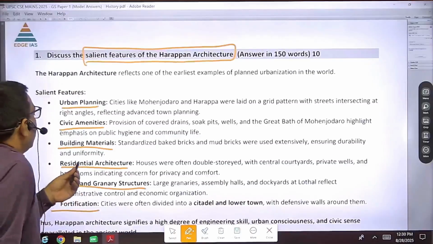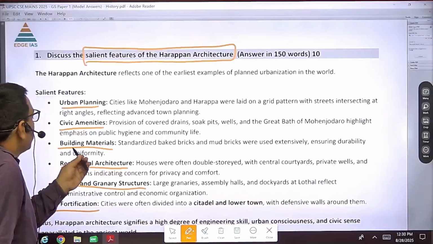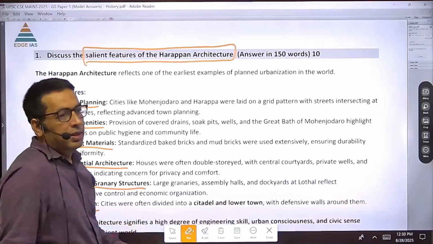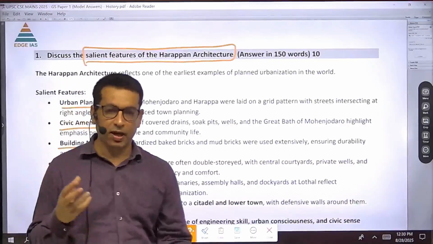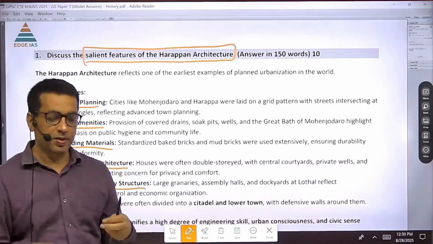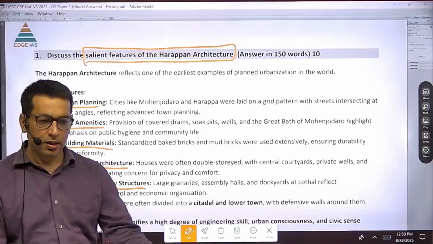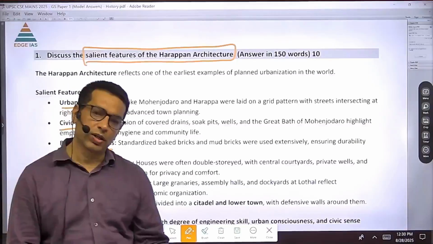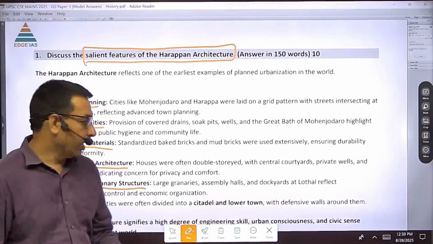Along with that they used important building materials, like burnt bricks along with some mud bricks, so that there would be durability. It means that again their focus was durability and utility, not decoration.